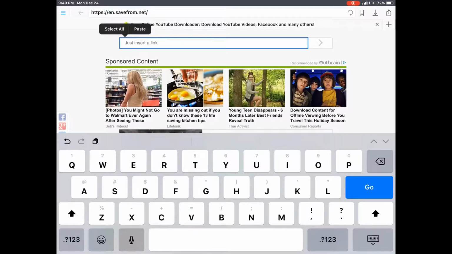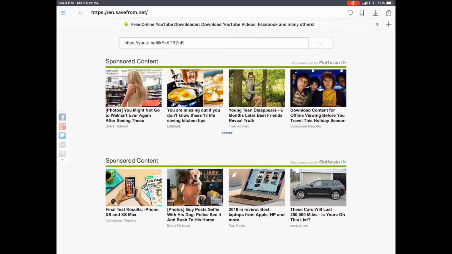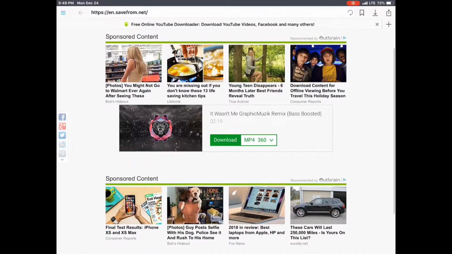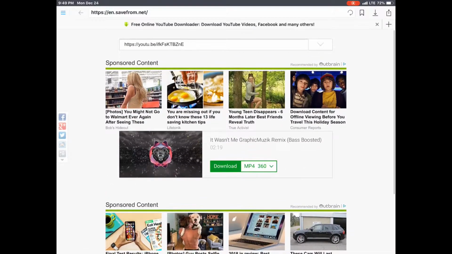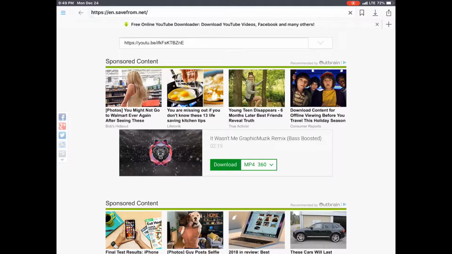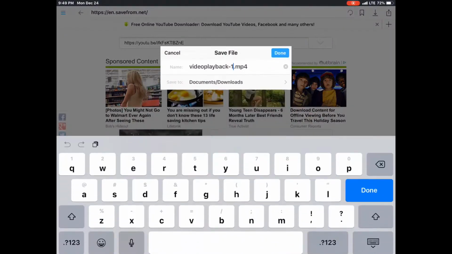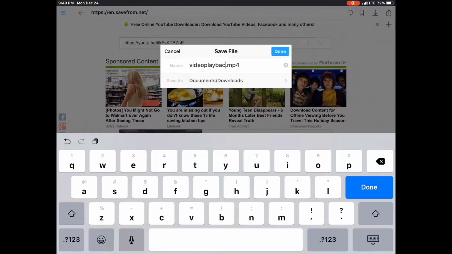Then you go and save next. So then you're going to press paste. Then I have the video right there. You're going to press download. You can name the file whatever you want. I'm just going to put chicken nuggets.